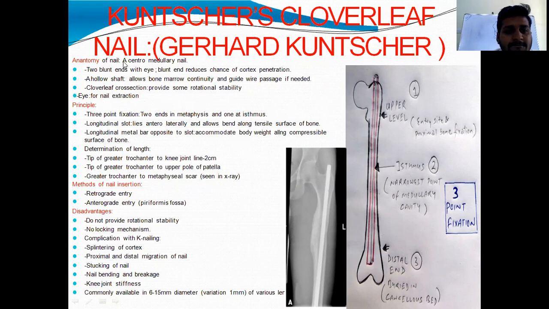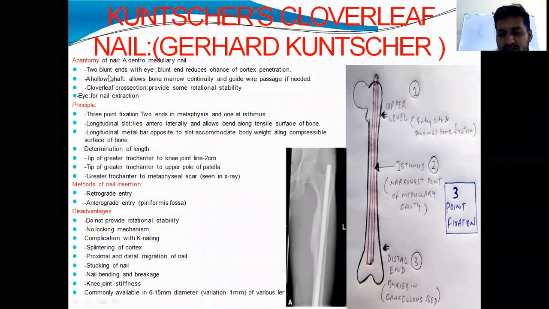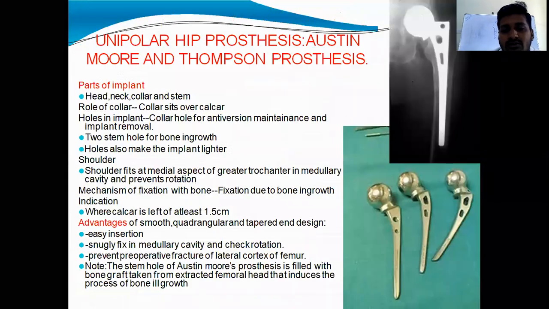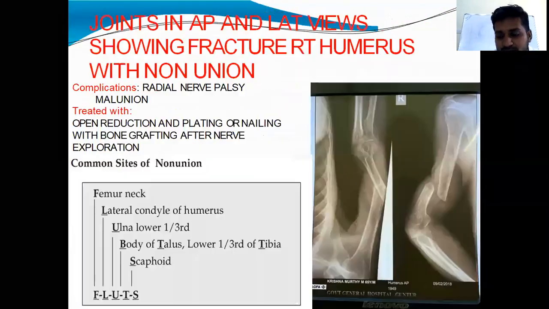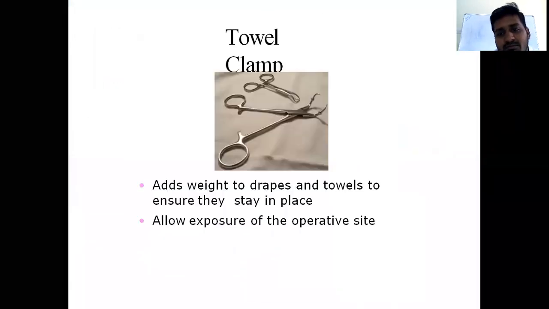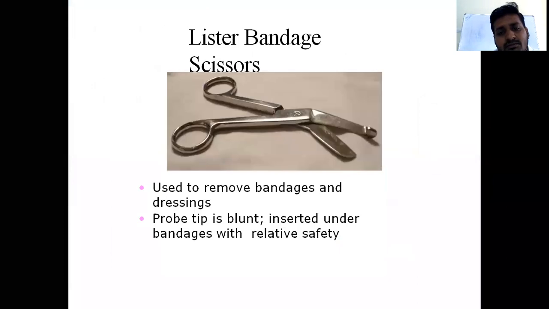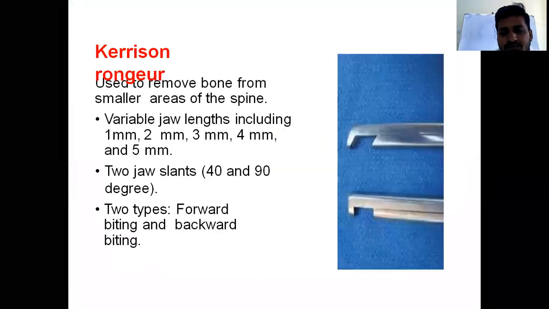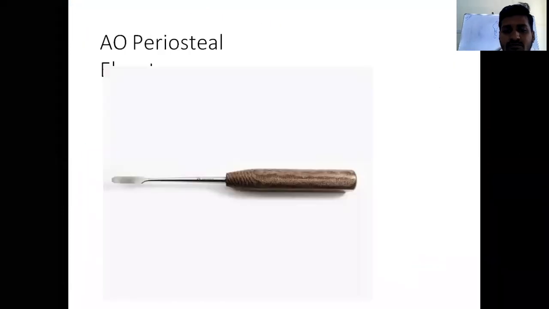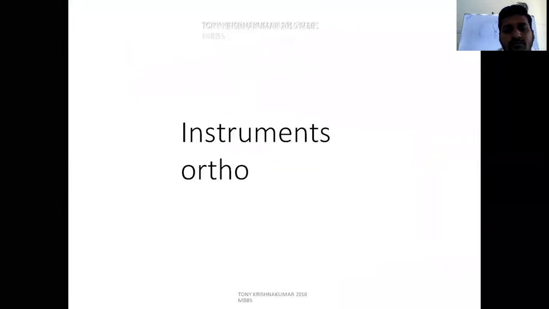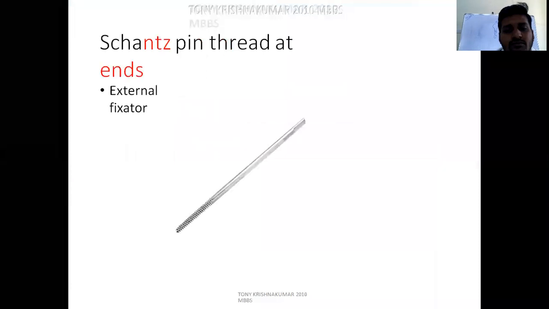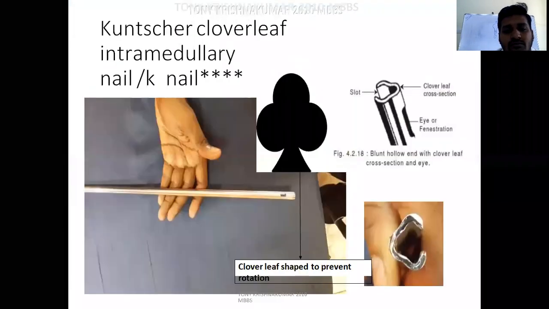How to identify this nail? It is clover leaf in cross section. See this one.